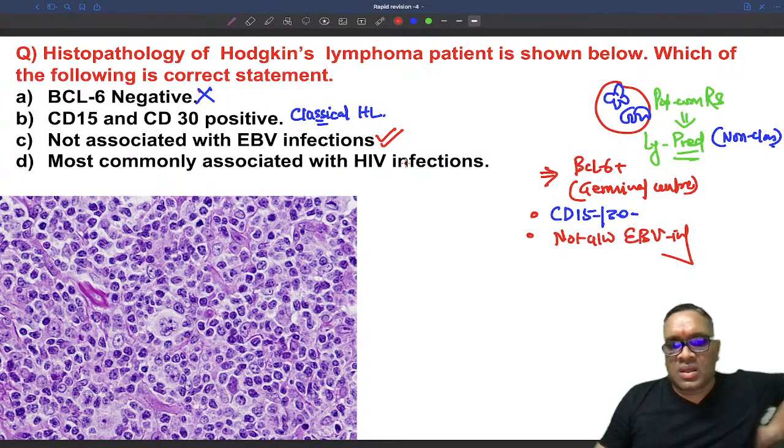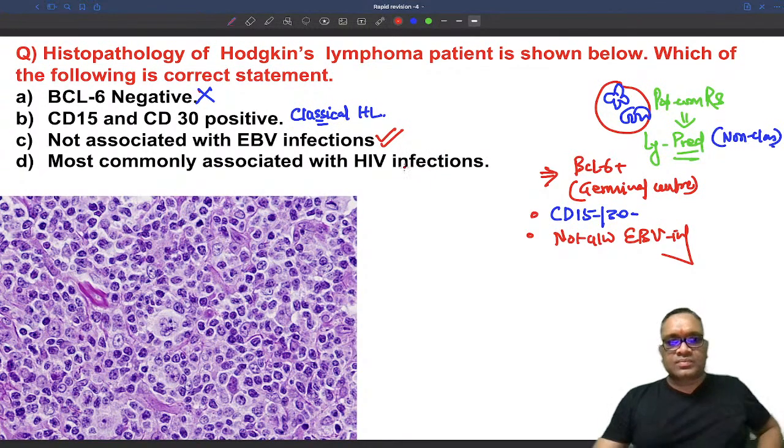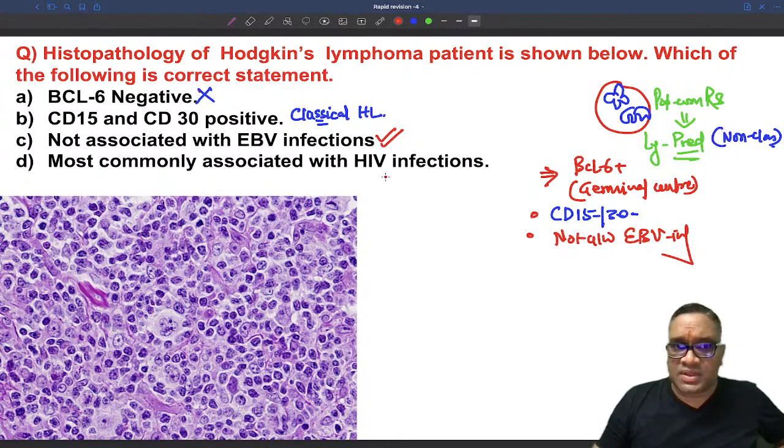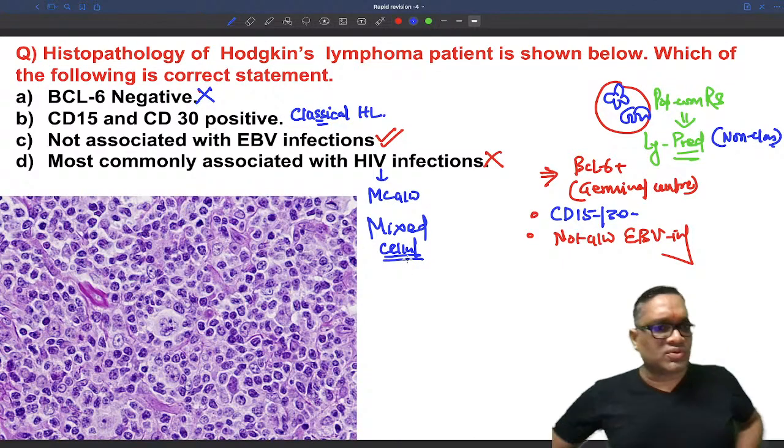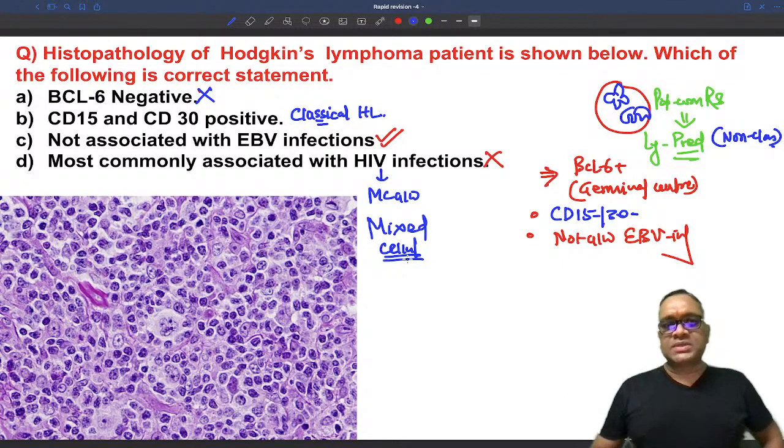So remember, HIV infection is most commonly associated with the mixed cellularity type, so this is not a correct statement. HIV infection is most commonly associated with mixed cellularity type of Hodgkin's lymphoma. Is it clear? So this will be mixed cellularity, not the lymphocyte predominant. So please remember this point.